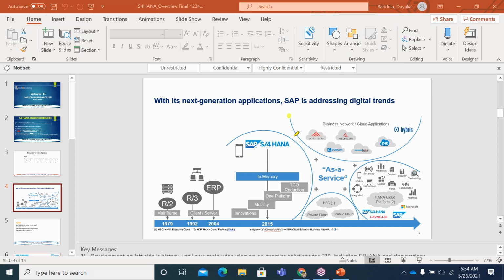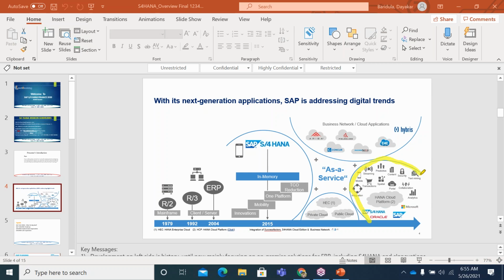We are talking about this circle, where I'm talking about the various cloud products of S4. Simultaneously, SAP is also developing certain cloud products. Let's say Ariba is for procurement, Hybris is for sales, and SuccessFactors is for HRM. Like this, they are also developing certain cloud products on S4.